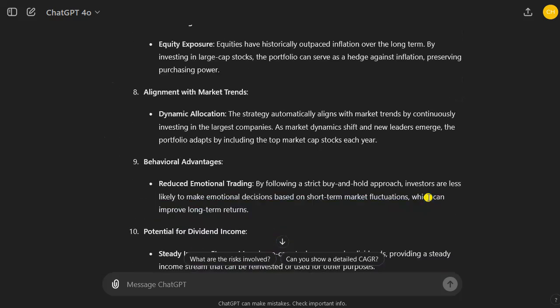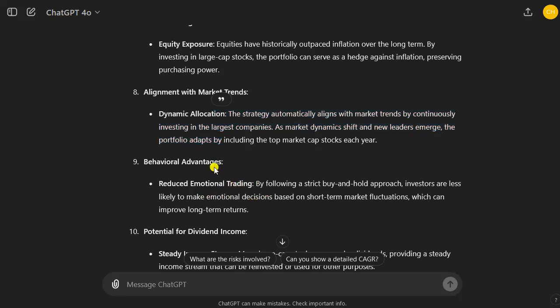We have an inflation hedge, because they grow faster than inflation. We are dynamic, like we shift to changing environments. As new market trends evolve, we are basically investing in them, right? Because new market trends bring up new companies. NVIDIA is a good example, and we just keep buying more NVIDIA as it goes into the top 5 market cap, for instance. We don't have too many stocks. We only have 5, right? We don't have 10 or 20 or so. So maintenance overhead is pretty minimal.